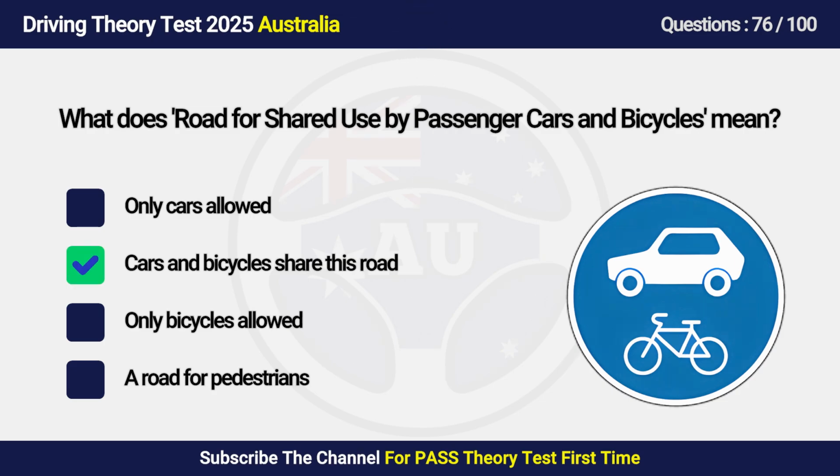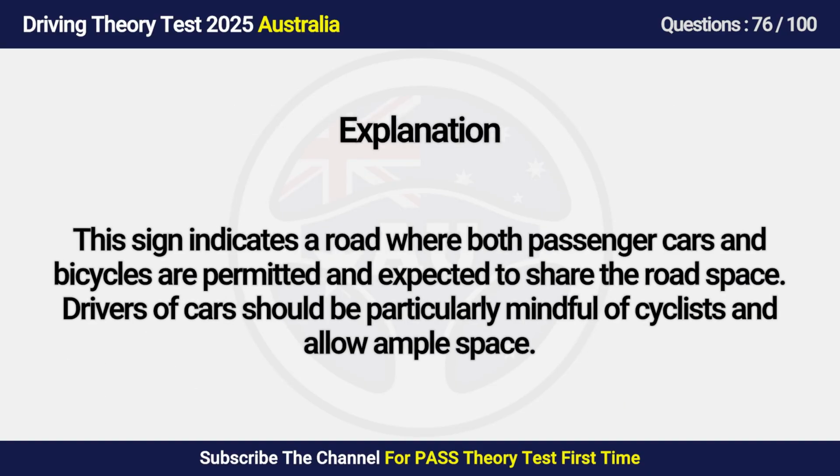Answer is B. Cars and bicycles share this road. This sign indicates a road where both passenger cars and bicycles are permitted and expected to share the road space. Drivers of cars should be particularly mindful of cyclists and allow ample space.